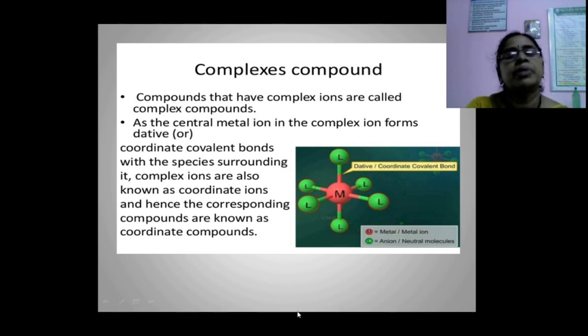Complex compounds: compounds that have complex ions are called complex compounds. The central metal ion in the complex ion forms dative or coordinate covalent bonds. So, in coordination chemistry, the central metal ion and the ligands are attached with coordinate covalent bonds. Here is the metal atom. These are ligands. These are attached with coordinate covalent bonds.